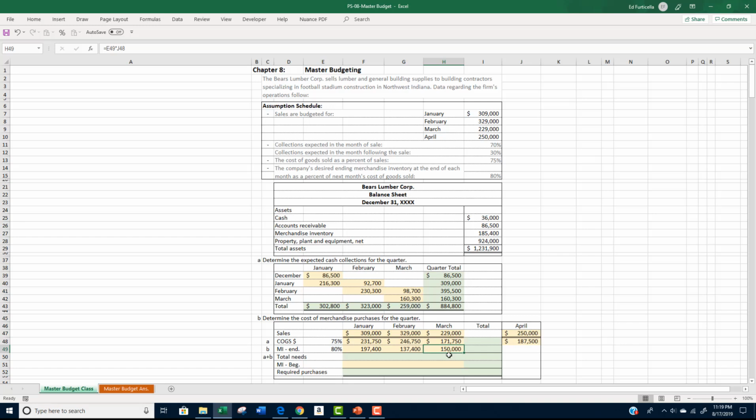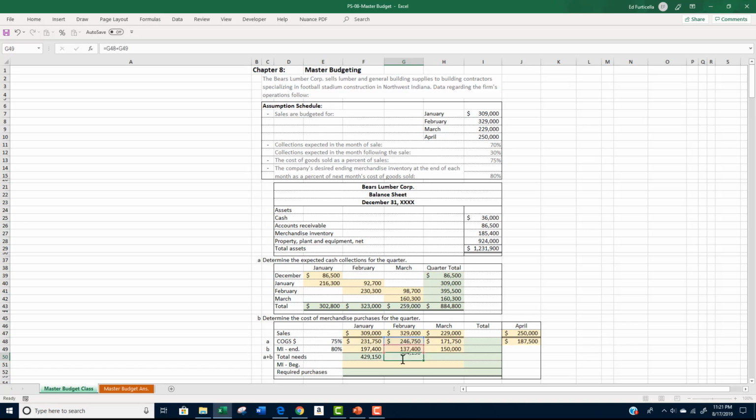Now that we have our cost of goods sold and required ending merchandise inventory for each month, we add the two amounts to determine our total needs. For January, we add $231,750 plus $197,400 to get total needs of $429,150.